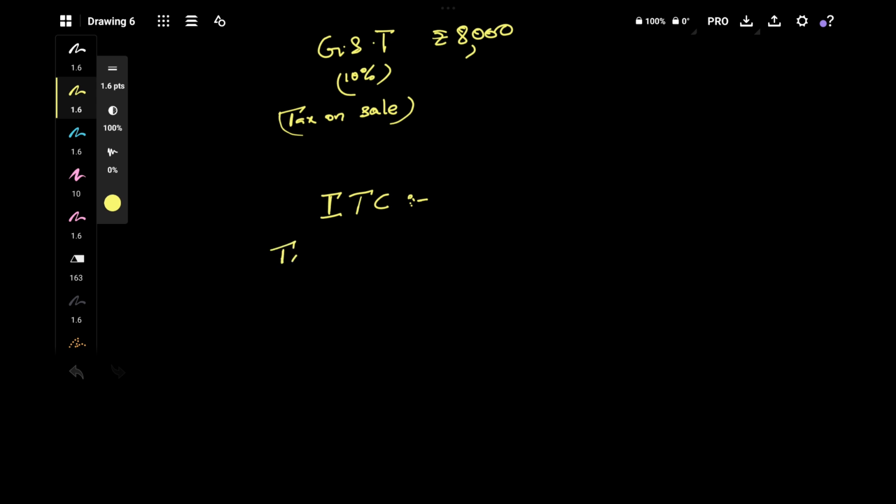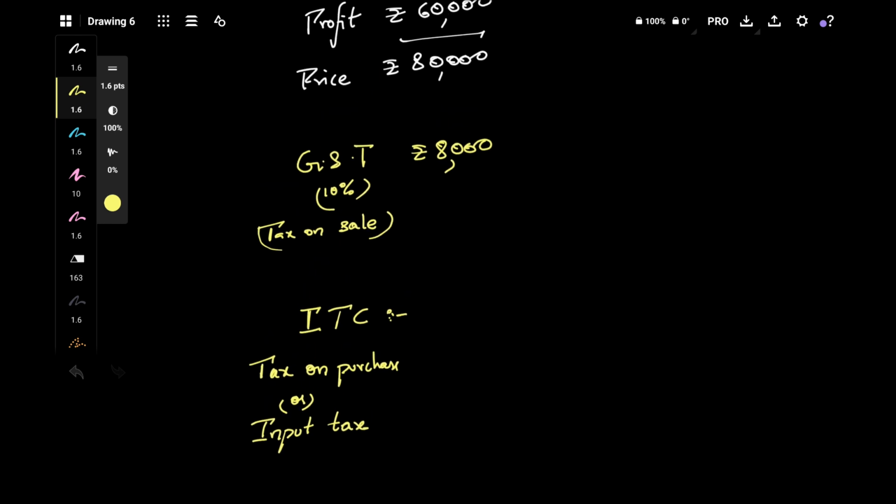ITC is nothing but tax on purchases, or in technical terms we can also call it as input tax. And here this GST of 8,000 is tax on sale, or we can technically call it as output tax.